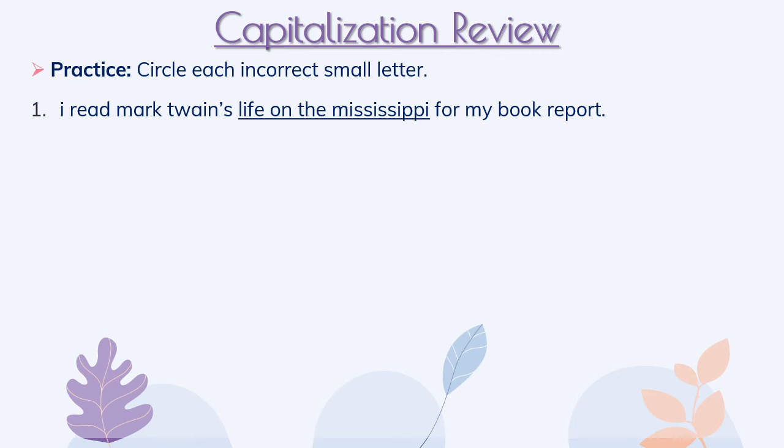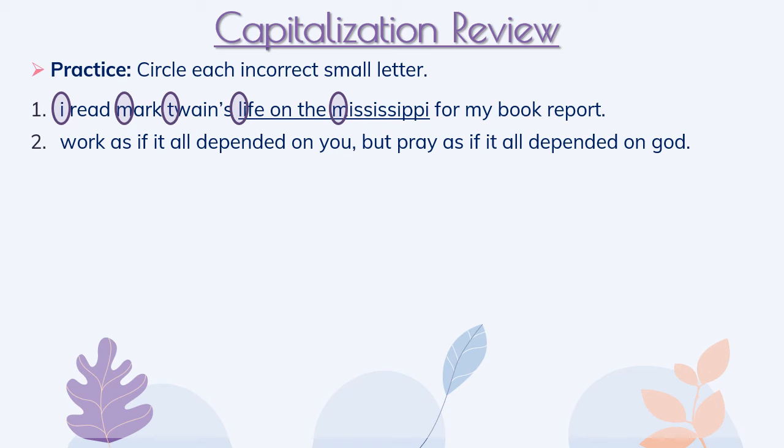Okay, you ready? First, we have I, because we always capitalize the pronoun I, plus it starts our sentence. We need to capitalize Mark and Twain because that's his name. You also should capitalize Life and Mississippi because those are the first and last important words in the title of this book. And Mississippi also refers to a place, so even if it weren't in a title, it would need to be capitalized. That's it.